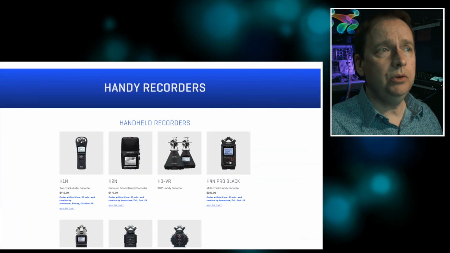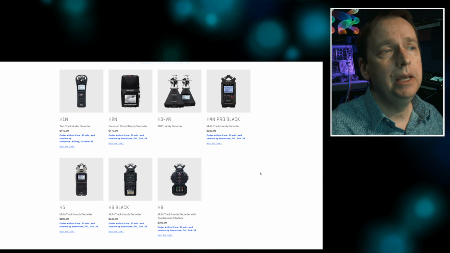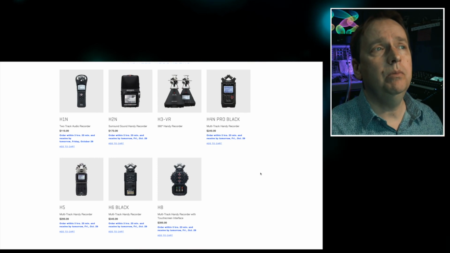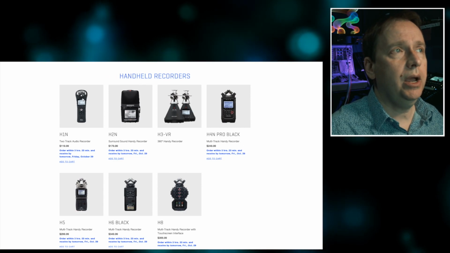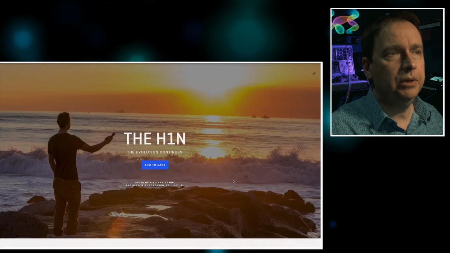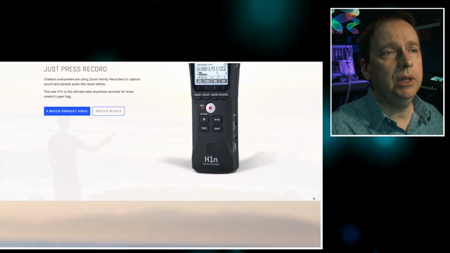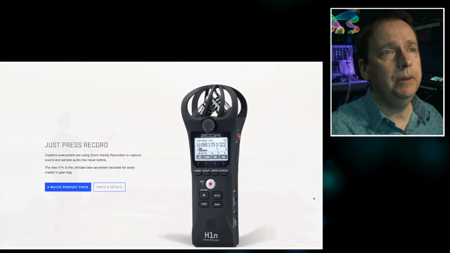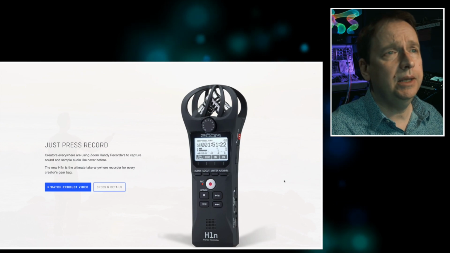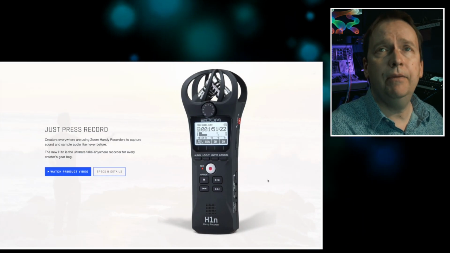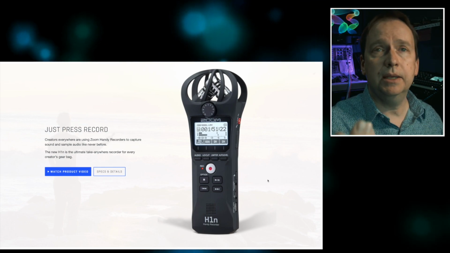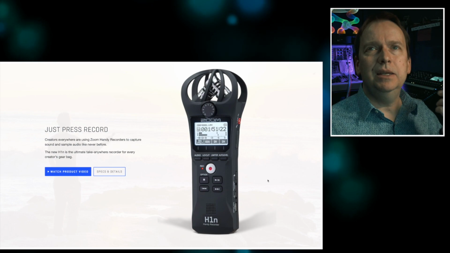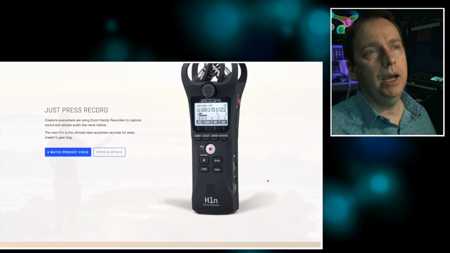So let me just show you this one site here from Zoom that shows you all their handheld recorders. The one I'm really thinking some of you might be happy with would be their H1N. And this one is their 2-track audio recorder. It's very similar to the Tascam. What you can do is just click on it and learn all about the recording quality. I really like the design of Zoom products. I used to have an earlier version. It was, I think, a 4-track recorder that I sold, and I just bought the Tascam because I didn't need such a fancy recorder at the time for the purposes.